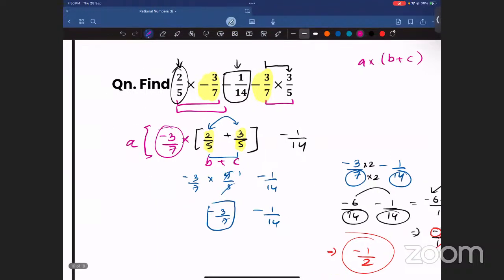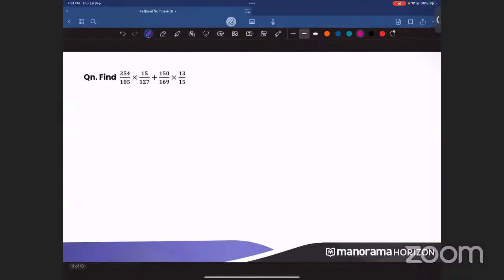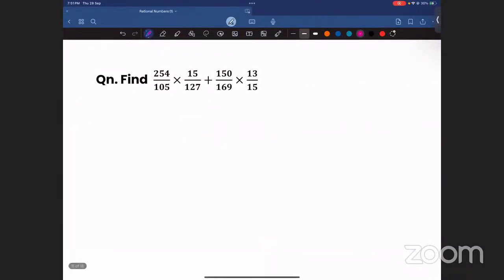Okay. Can we move on to the next one? Okay. So the next question, find 254 by 105 multiplied with 15 by 127 plus 150 by 169 multiplied with 13 by 15. Now, when you look at this question, first thing is that you need to identify what are the different parts. Can you see the question itself is in two parts? This is one part, and this is the next part. So the question itself is divided into two subparts. One part over here and another part over here. So let's look at each part one by one.